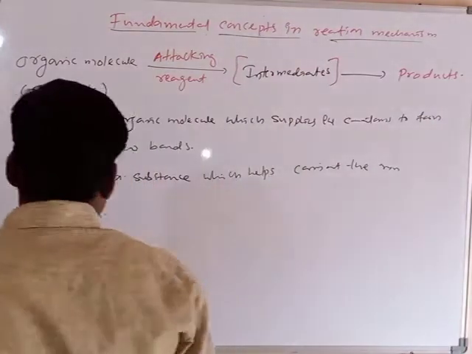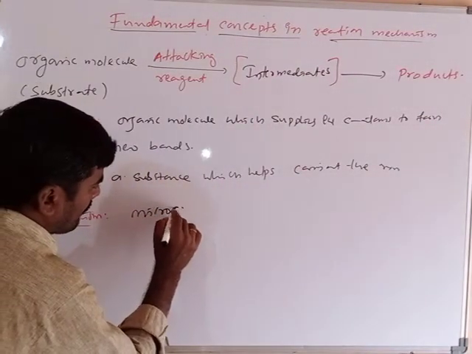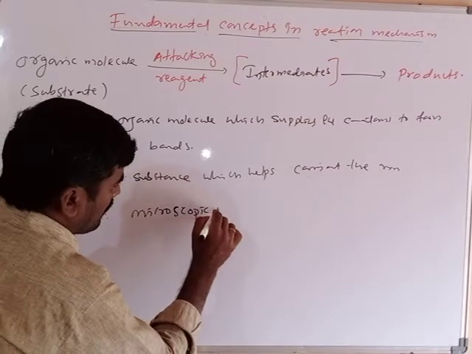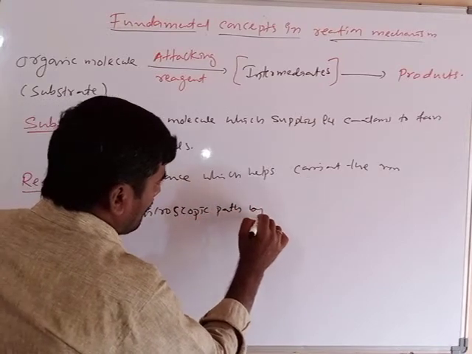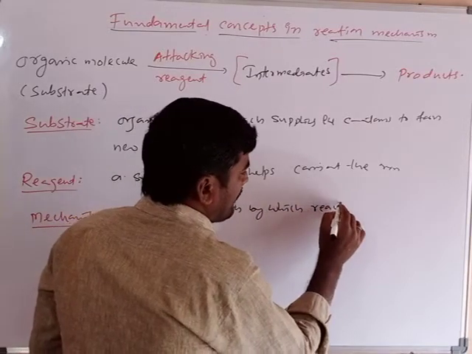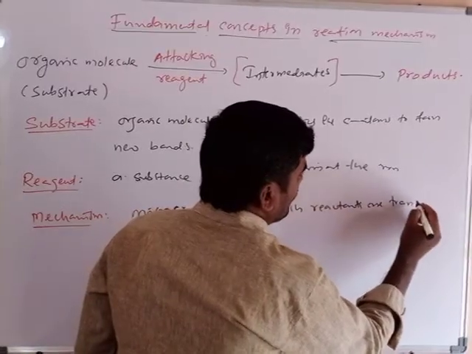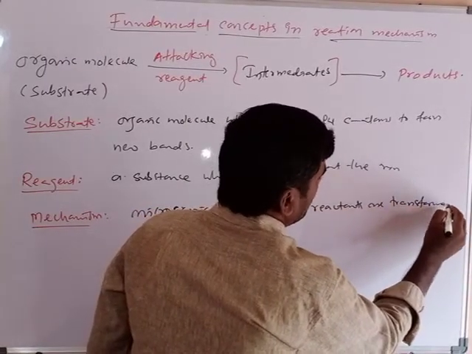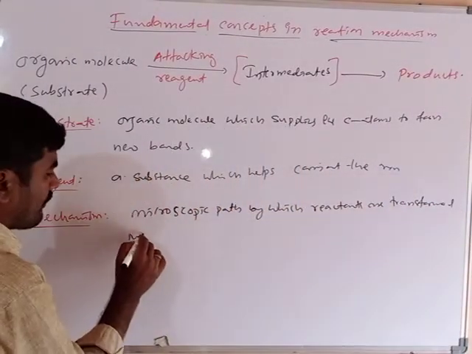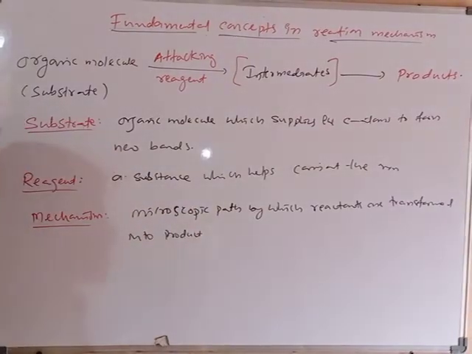Clear? It is a microscopic path by which reactants are transformed into products, called reaction mechanism.